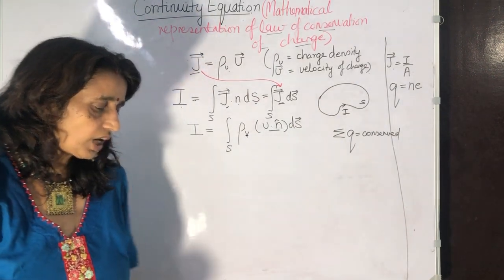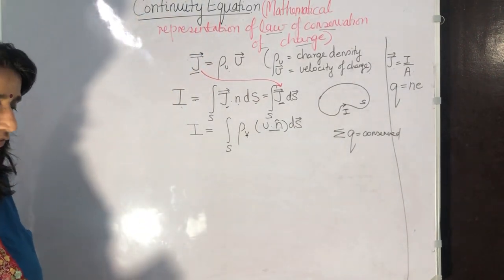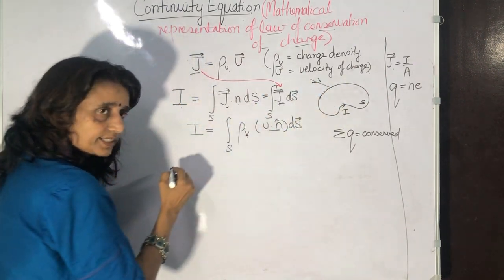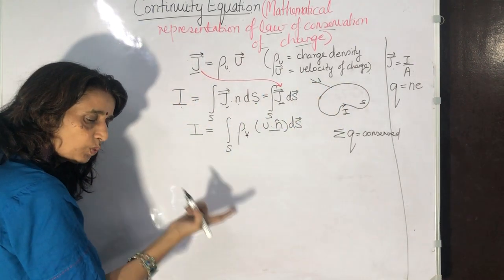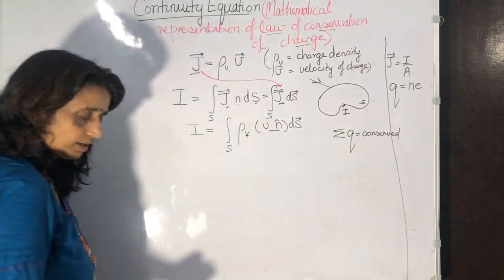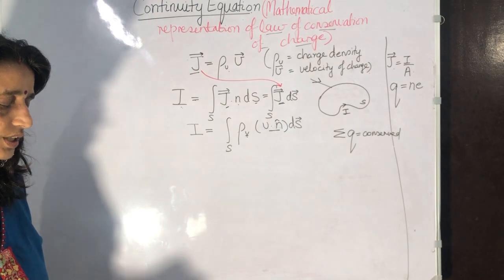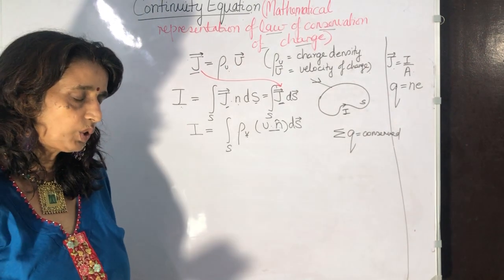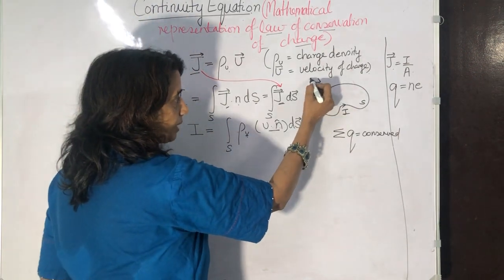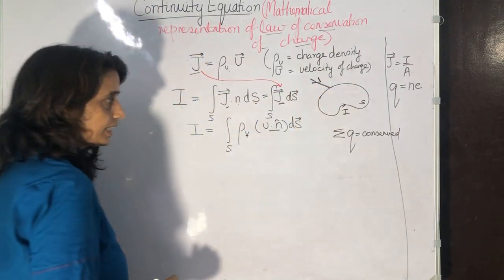Now the charge is conserved, therefore the current emerging from the closed surface in unit time will be equal to the reduction of charge entering the volume in the same unit time, because charge is conserved.